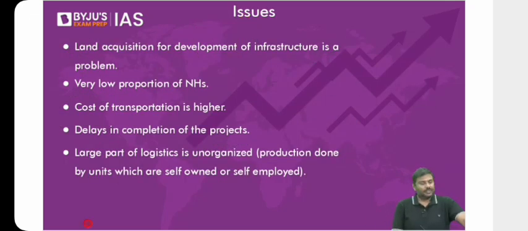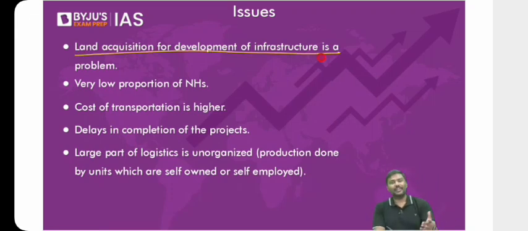What are the issues in road sector? Overall road sector, what are the issues? Point number one, acquisition of land for development of road infrastructure is a problem. Right, write this by default in roadways, in highways, in a port, in most of the infrastructure, write it by default. So land acquisition is a problem. Point number two, out of the total road network, most of the roads are other roads. Very small percentage are highways. And within that also, the national highways are very, very low. Just now shown you the data, only around 2.2% of total road network in case of India is a national highway.